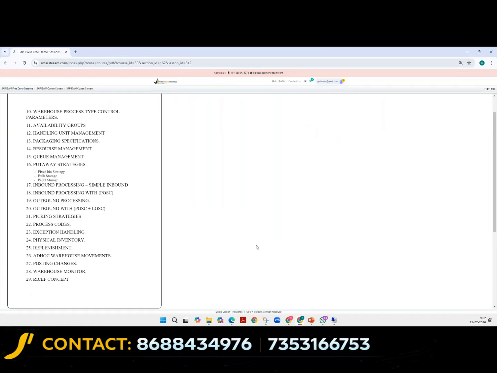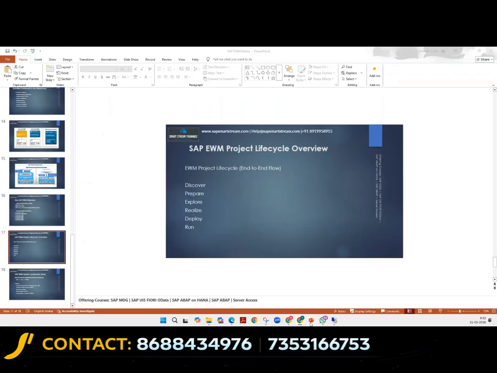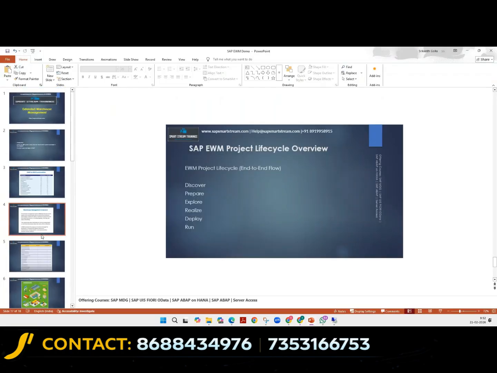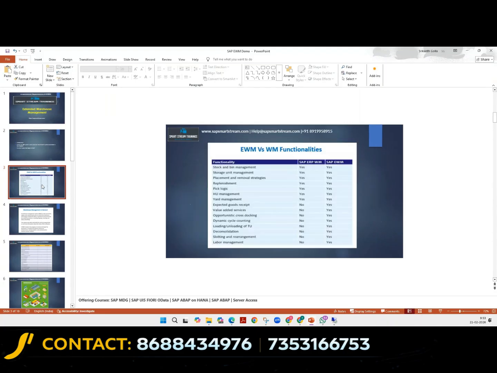But when it comes to the functionality side, yesterday I showed you one slide. Here you can see value added services, cross docking, dynamic cycle count, integration with labor management, slotting and rearranging, and deconsolidation. There are many features which are advanced.